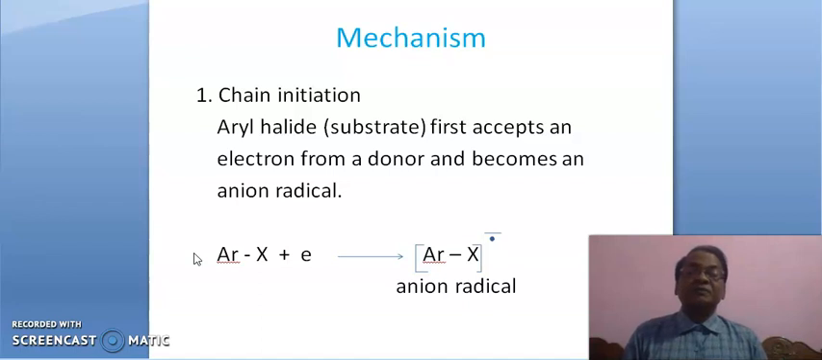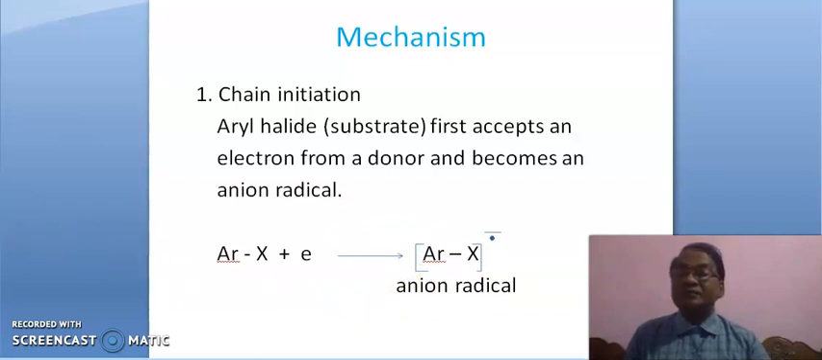First step is chain initiation. Aryl halide, that is the substrate, first accepts one electron leading to an anion radical. Suppose one electron is accepted by this halogen, then there is an extra electron, and the -1 charge is due to that extra electron. Then the first step is production of the anion radical.